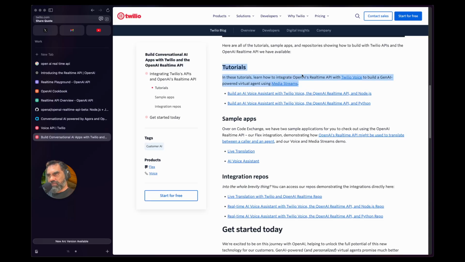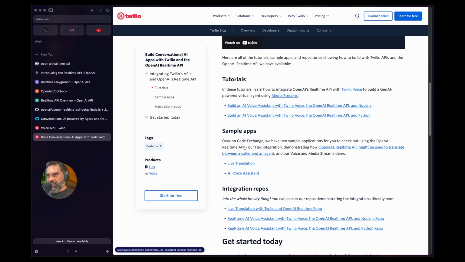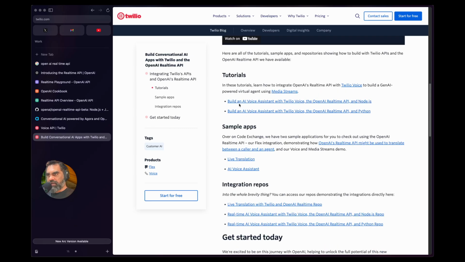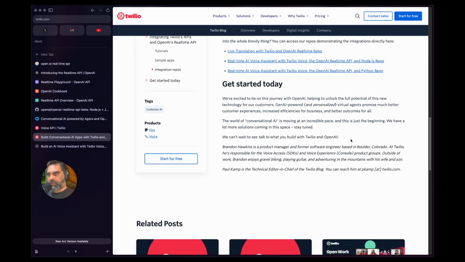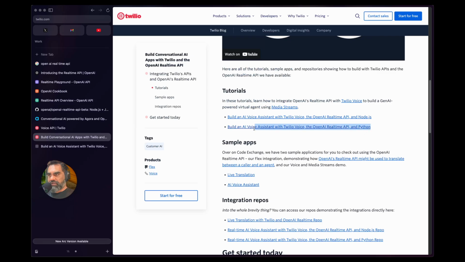Tutorials, media streams, live translation, AI voice assistant. We want to build an AI voice assistant with Twilio voice. Yeah, we'll just do the Node.js version. If you want the Python version, it's just right there.